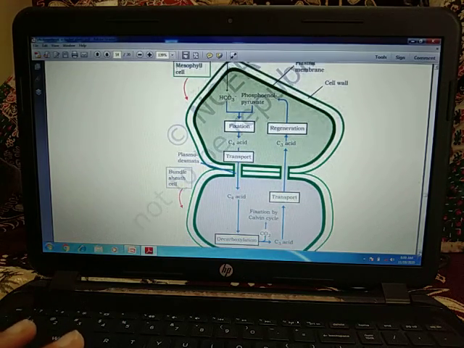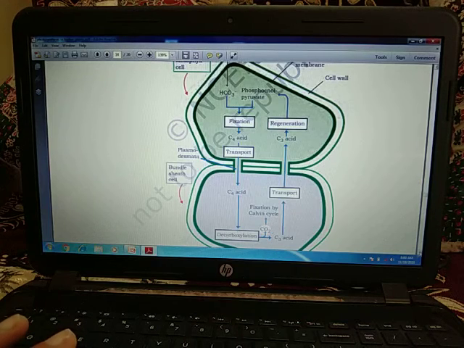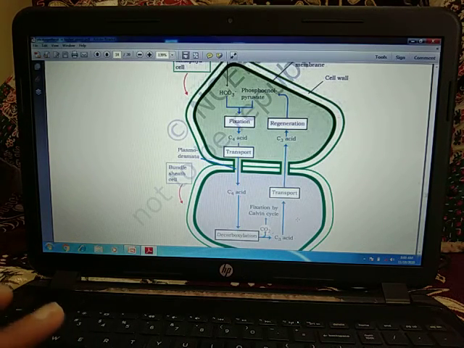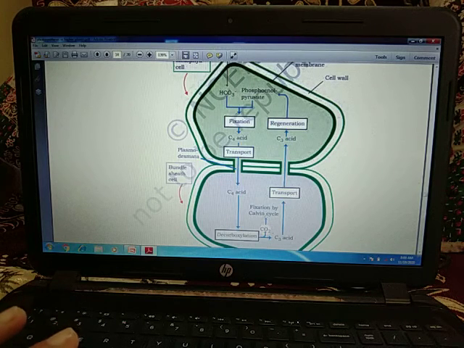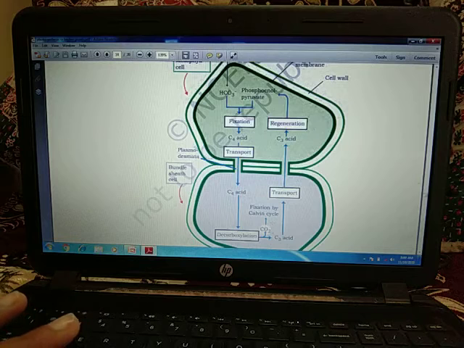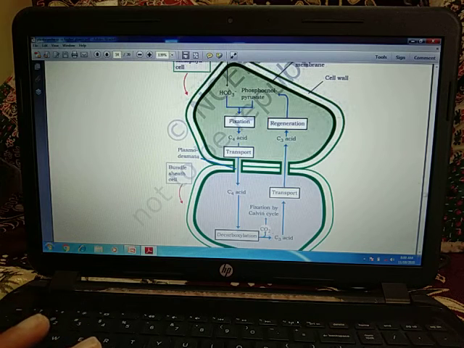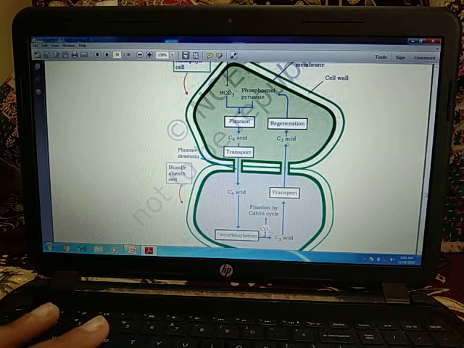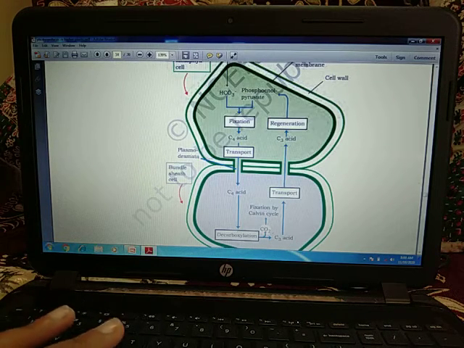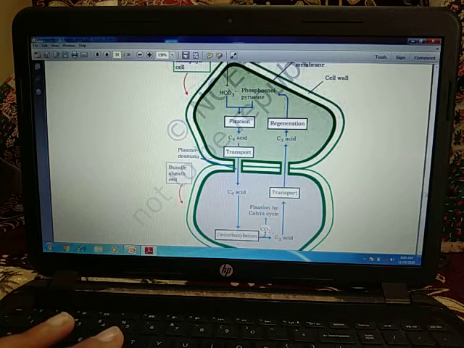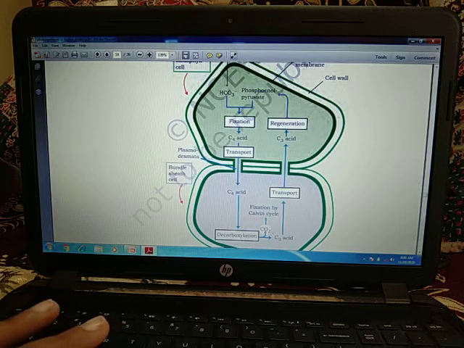C4 acid will undergo decarboxylation. After decarboxylation in the bundle sheath cell, carbon dioxide fixation takes place in the Calvin cycle and C3 acid is transported to the mesophyll cell, where the regeneration process takes place to form phosphoenol pyruvate.